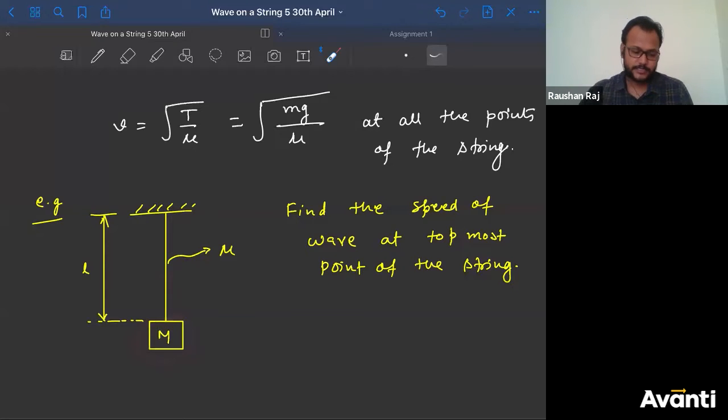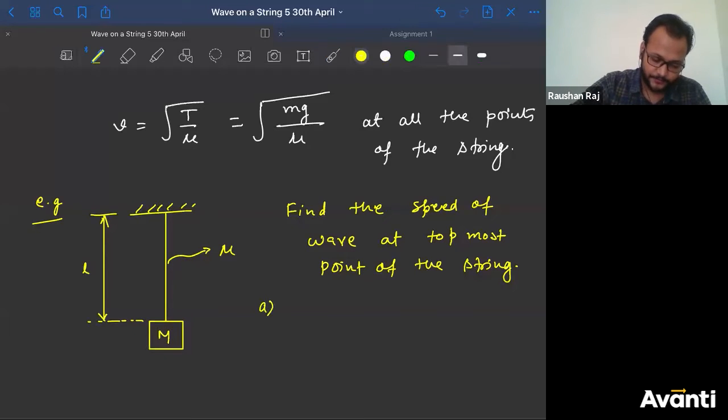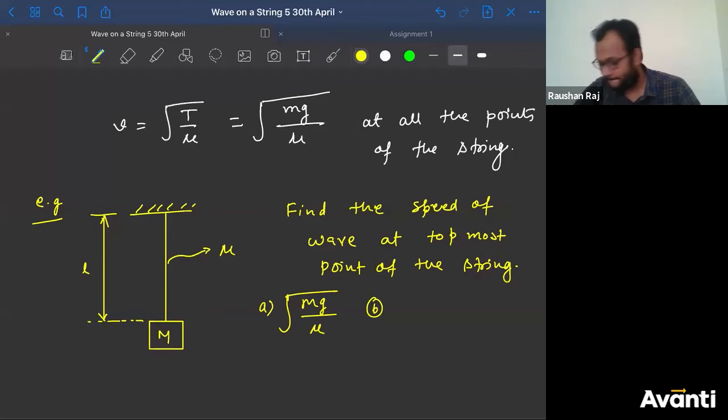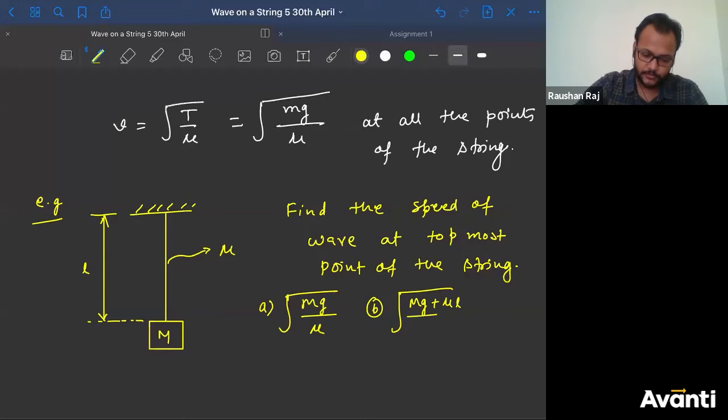Let me give you the options. Option A, square root of mg divided by mu. Option B, square root of (mg plus mu l) divided by mu.